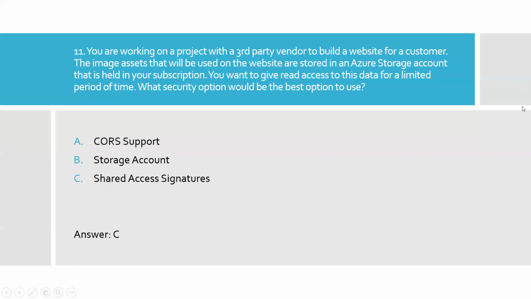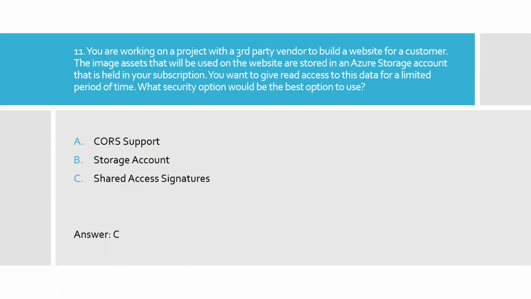Question 11. You are working on a project with a third-party vendor to build a website for a customer. The image assets that will be used on the website are stored in an Azure Storage Account that is held in your subscription. You want to give read access to this data for a limited period of time. What security option would be the best option to use? Option A, host support. Option B, storage account. Option C, shared access signature.